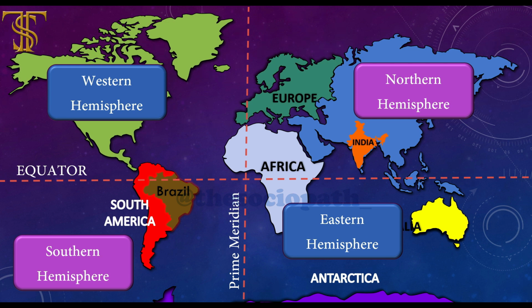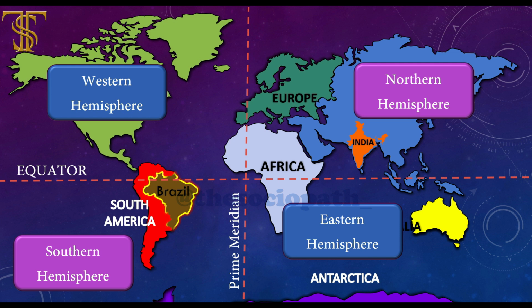Let's start with India. According to the equator, India is located in the northern hemisphere, and according to the prime meridian, India is located in the eastern hemisphere. So we can say that India is located in the northern and eastern hemisphere. Do not write northeastern hemisphere. It is northern and eastern hemisphere.